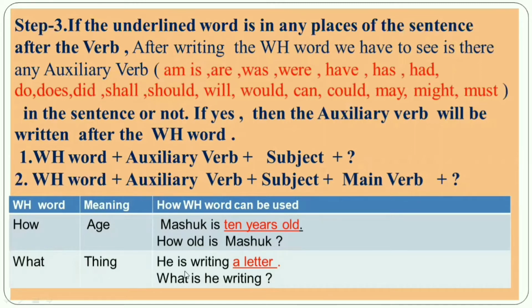Second one, he is writing a letter. So this is the structure. At first write the WH word, then the auxiliary verb. Here you can see the auxiliary verb is, then the subject, here he, and then the main verb writing, then a question mark. That means, my dear student, you have to remember: first the WH word, then the auxiliary verb, then the subject, then the main verb. Okay. So in this way, you will make the WH question.